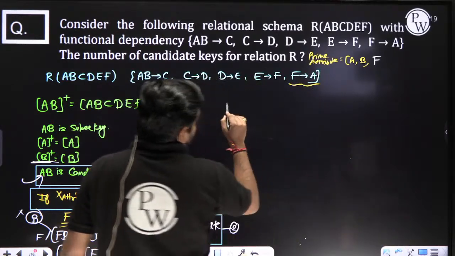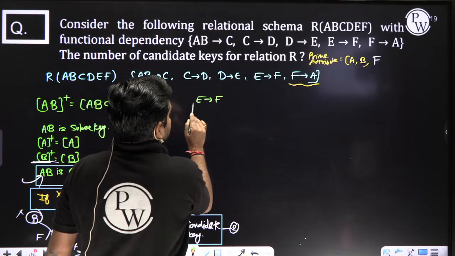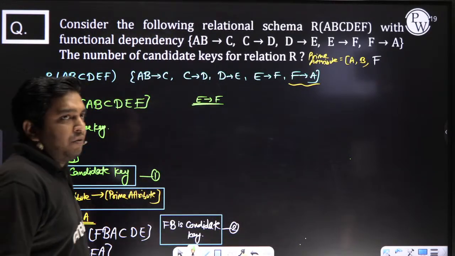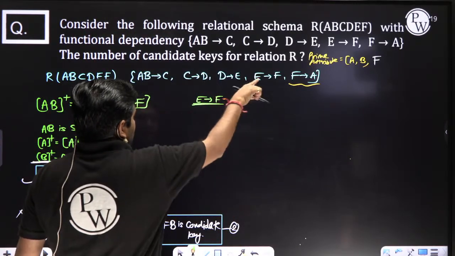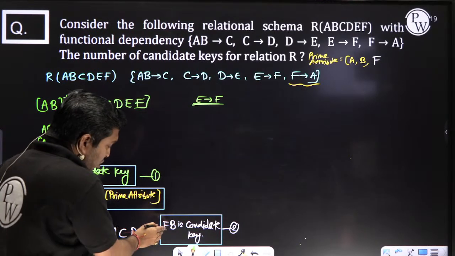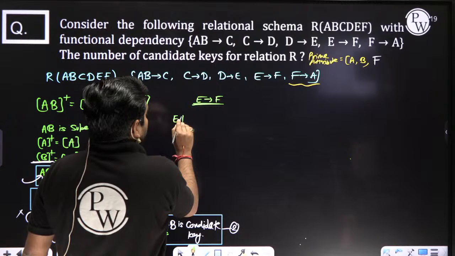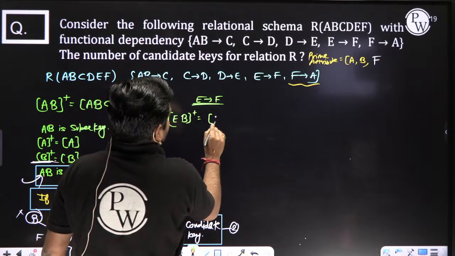Now, F is determined by E. Mean to say E determines F. So you can replace this F with E, and you take the closure. What are we getting?